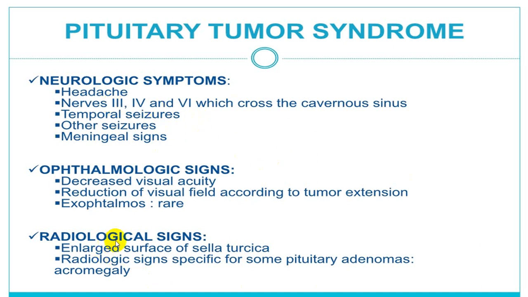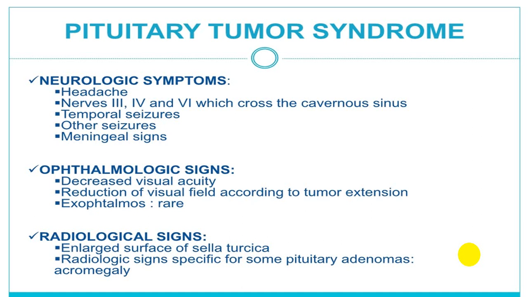As far as radiological signs are concerned, damage to the anterior and posterior clinoid process, widening and enlargement of the pituitary fossa, or what we call sella turcica. Then you start getting signs over the skull, which we call a silver beaten appearance.